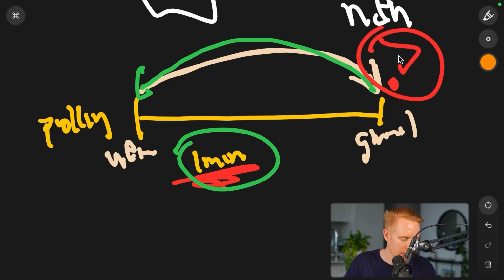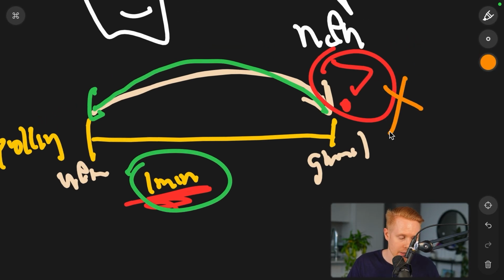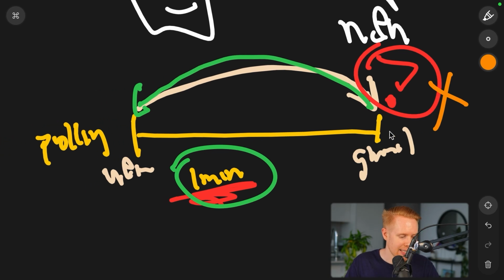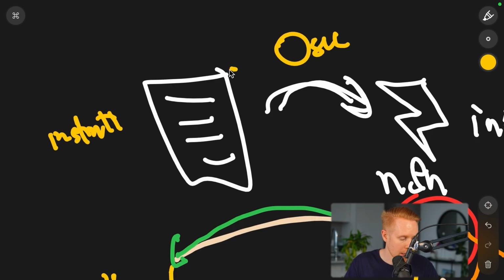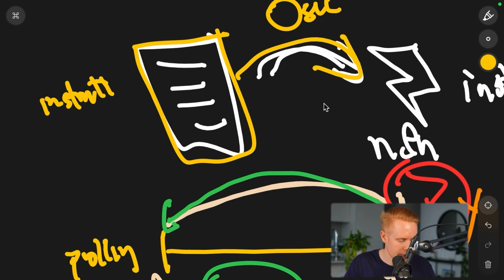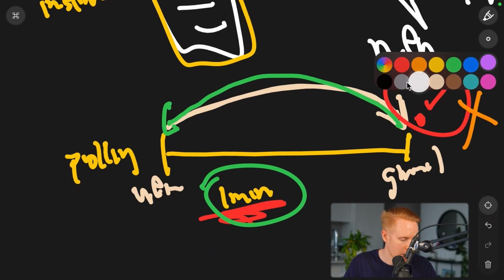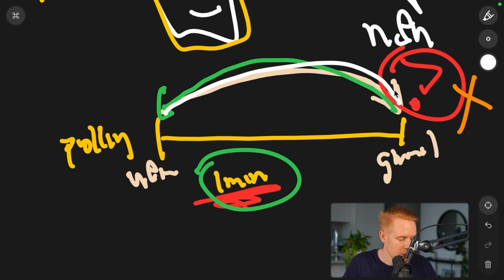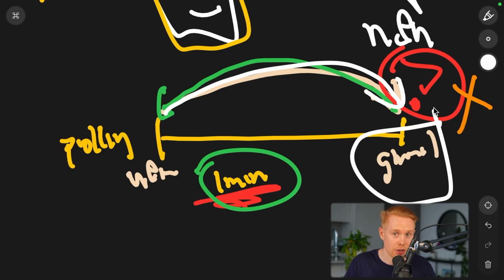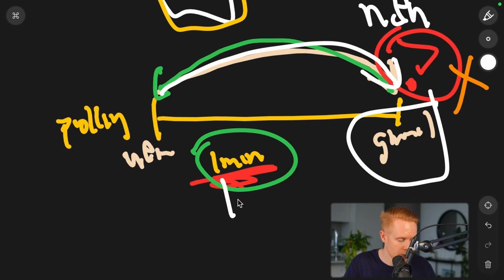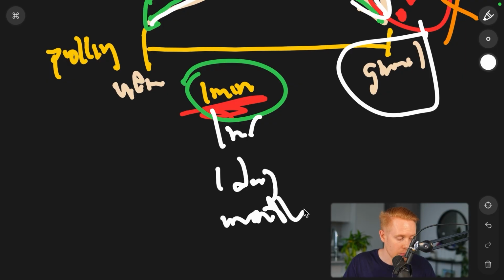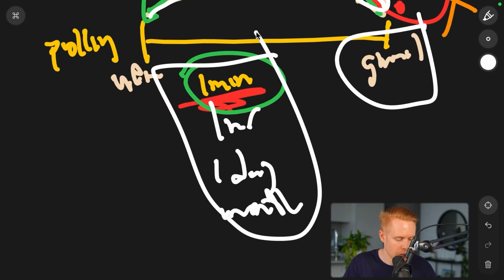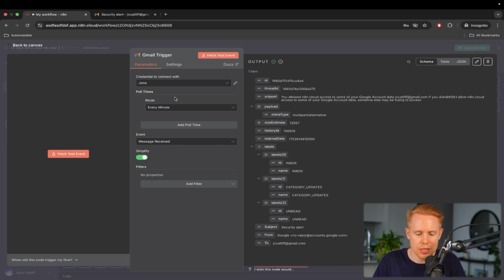But if there's no email that's been received in the last minute, then it will not send anything back. And so what's going on here is that the difference is that with this instant trigger, as soon as some action happens, it's instantly sent over to n8n. But over on the polling section, we have to actually ask our application, in this case Gmail, if anything's happened, and only once we ask at some interval. Could be 1 minute, could be 1 hour, could be 1 day, could be every month or whatever, then we're only going to get the data back at this interval that we set here, okay? And so that's really the difference between the two.